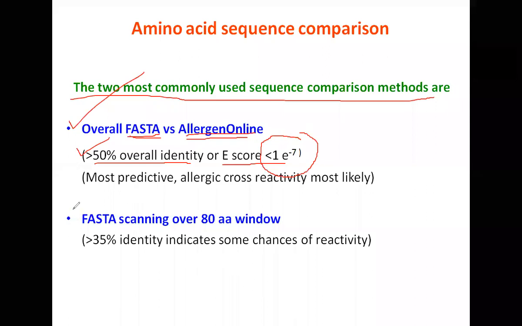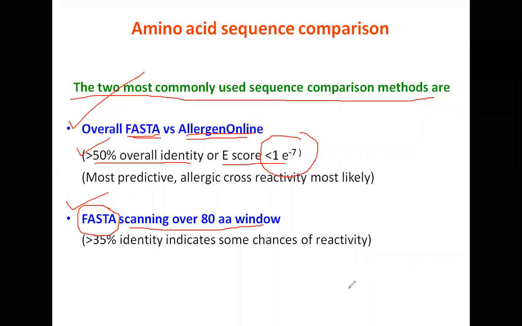And then the second method, which is more stringent, uses the same algorithm FASTA. What is being done? We scan every 80 amino acid window of the protein of our interest, the newly expressed protein, with the amino acid sequences of proteins in the database.